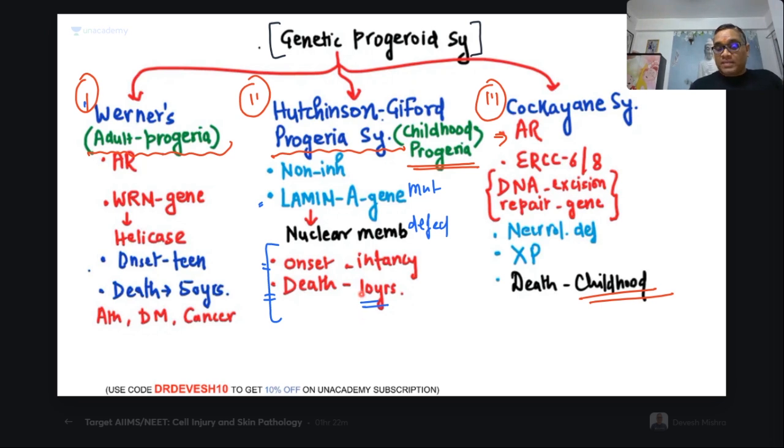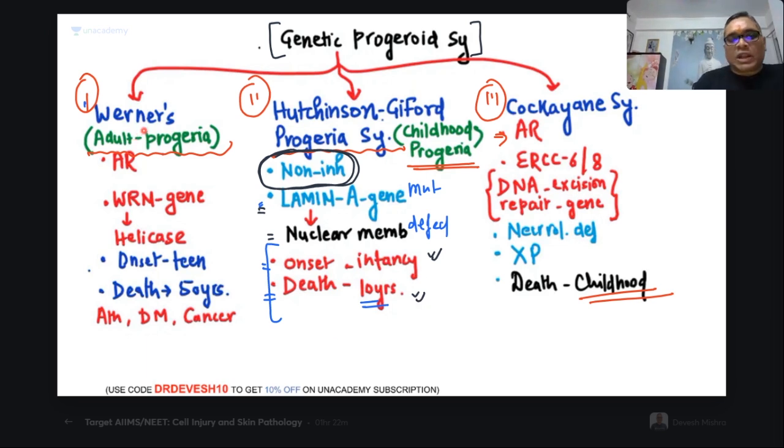They will be dead. And remember, this is again a very important point. I have seen a few MCQ books, which are standard US assembly books, not the Indian author books. They have given a question and they have mentioned that Hutchinson-Gilford progeria is hereditary. So that is why I took this from Harrison. Harrison says that it is non-hereditary. Remember, it is a non-hereditary condition. So non-hereditary condition, lamin A gene mutation, nuclear membrane will be defective, onset is in infancy, and death will be by 10 years, right?